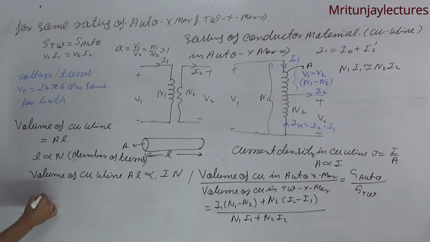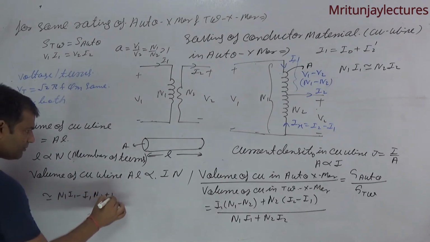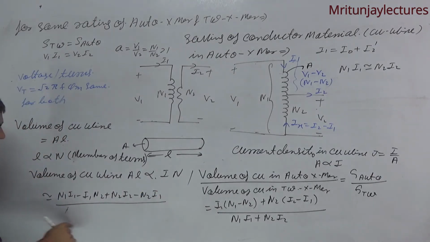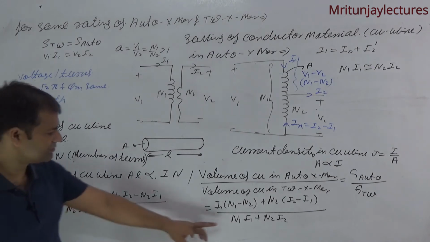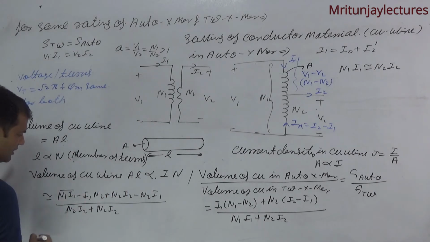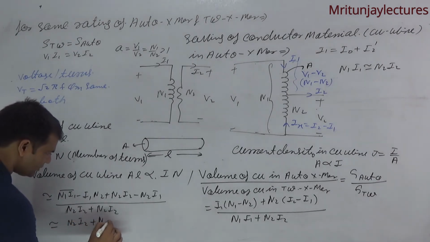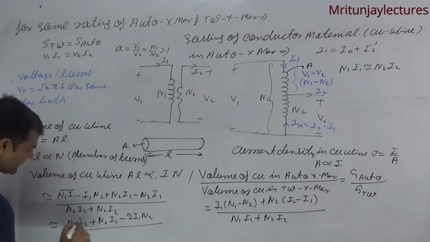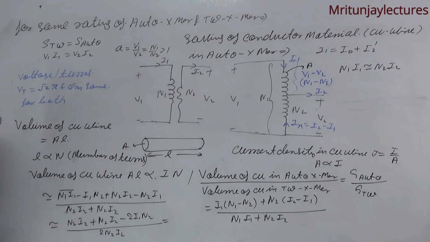So it is written as N1 I1 minus N2 I1 plus N2 I2 minus N2 I1, whole divided by N2 I2 plus N2 I2, since N1 I1 is also equal to N2 I2.